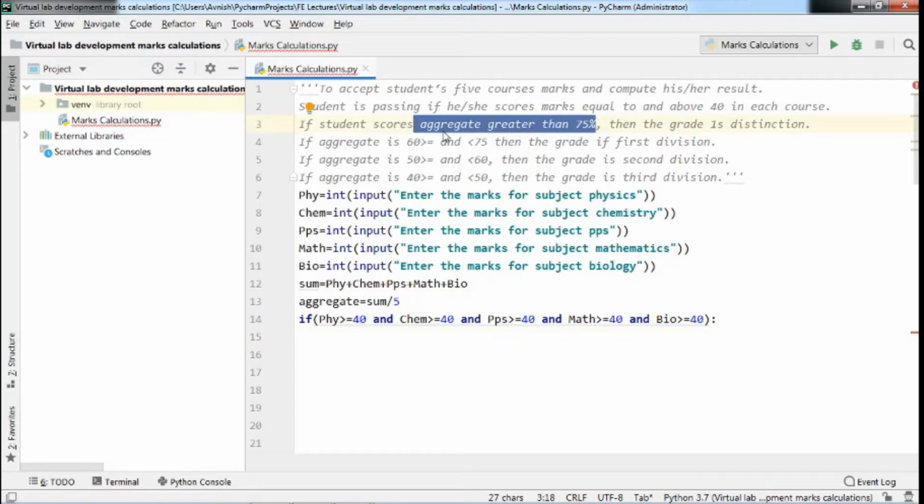We have to check this condition first. So here we will check another condition statement. This is the nested if condition.